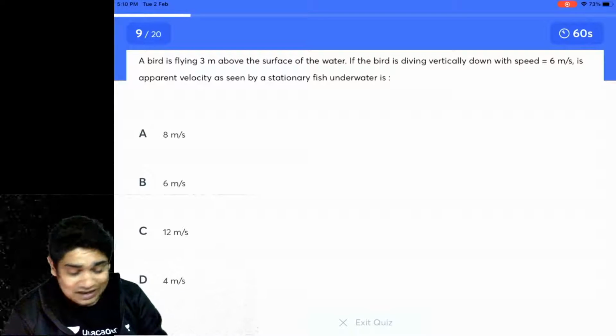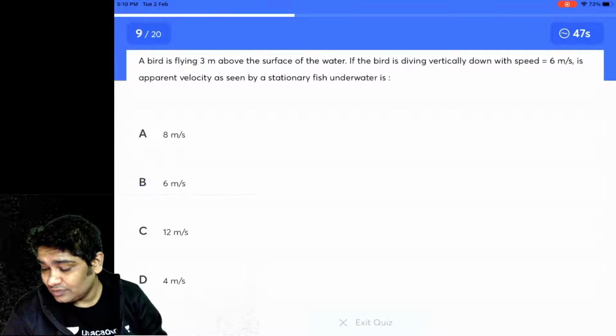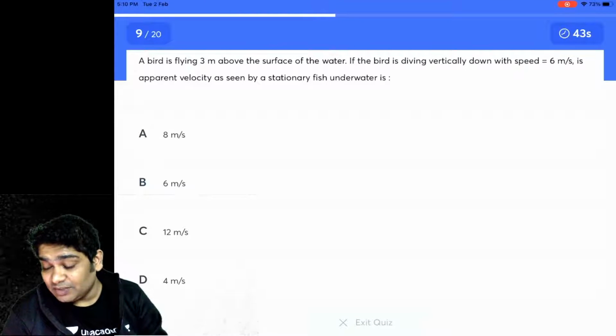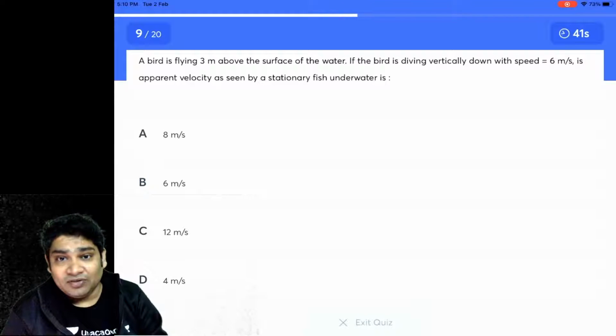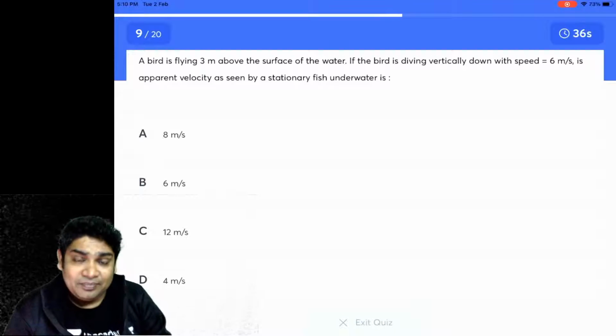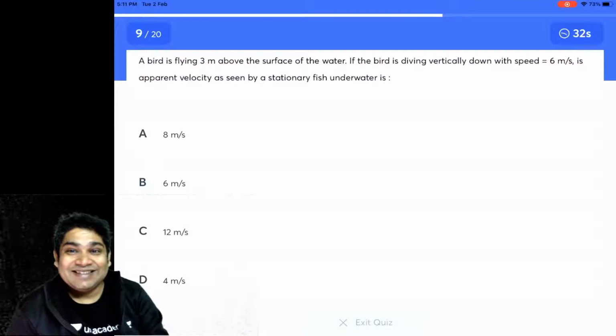What would be the apparent velocity of the bird? Will it be A, 8 meters per second? B, 6 meters per second? C, 12 meters per second? Or D, 4 meters per second? I had discussed a lot of questions like this, and we had practiced a lot of questions on this. You should be able to do this.